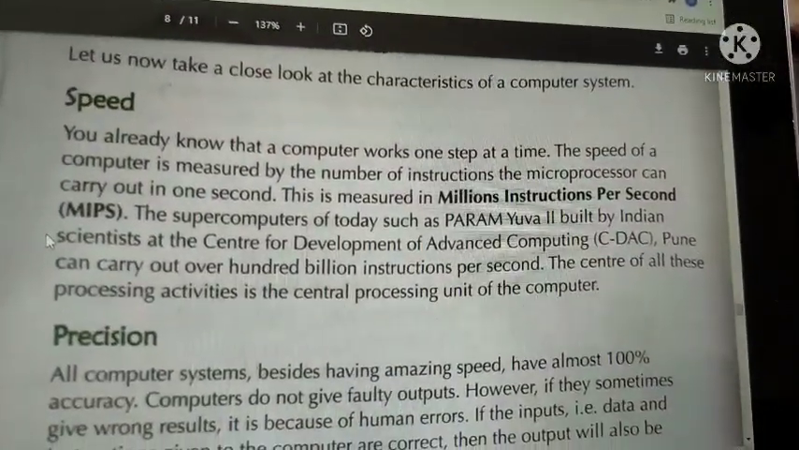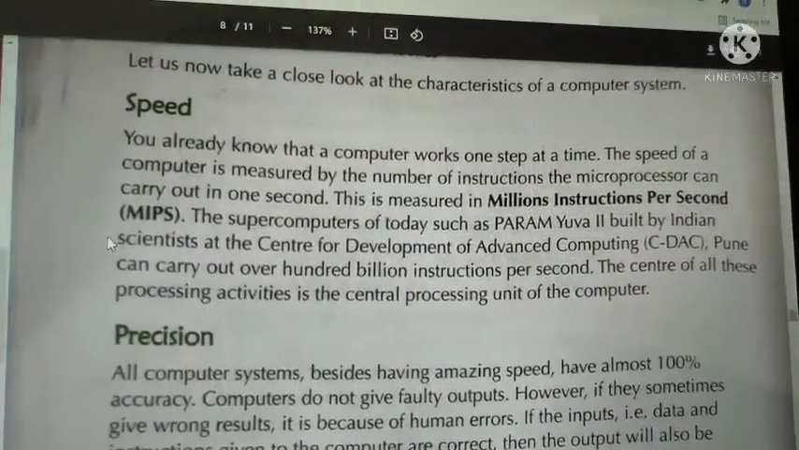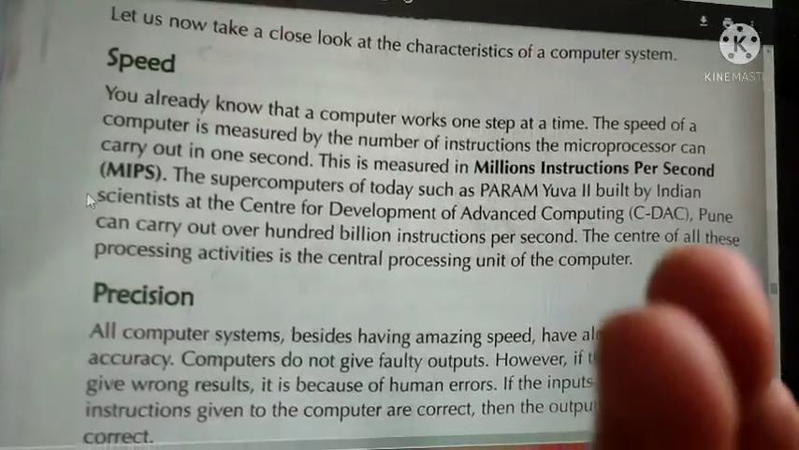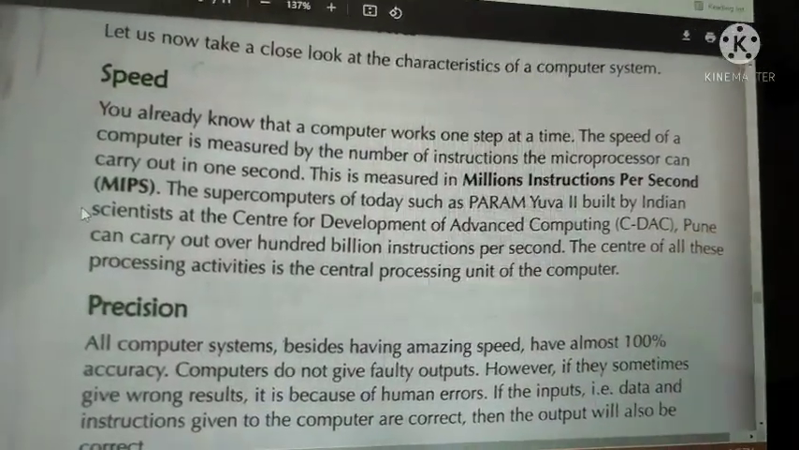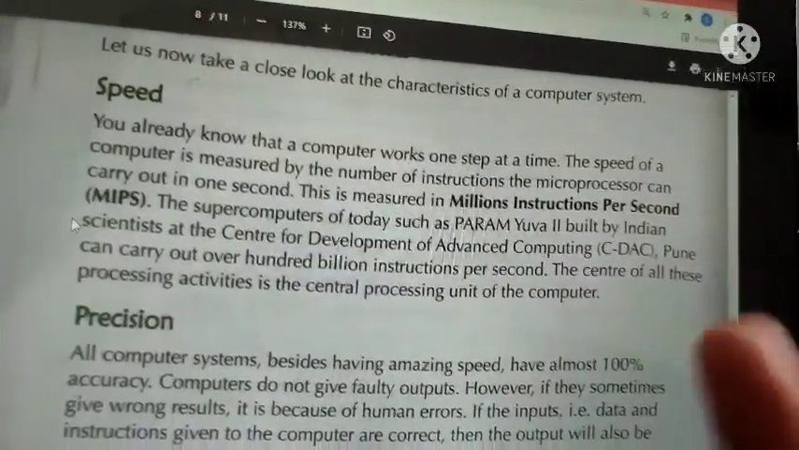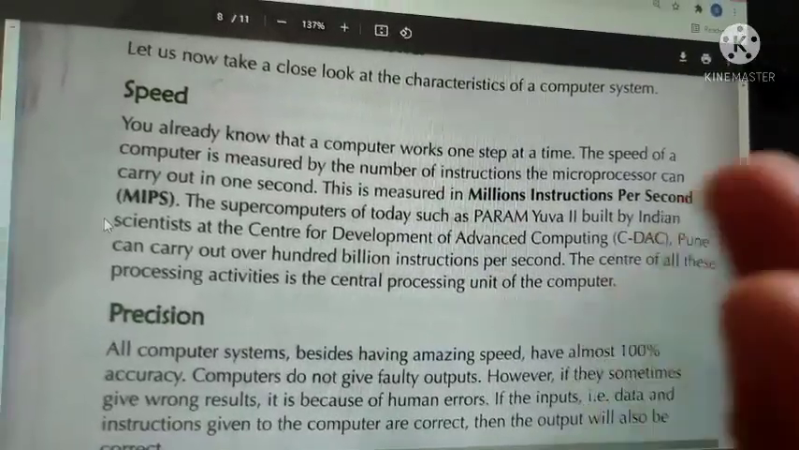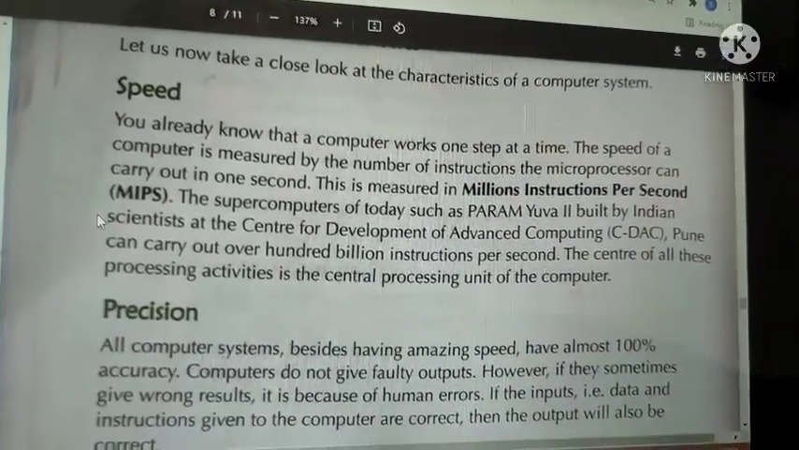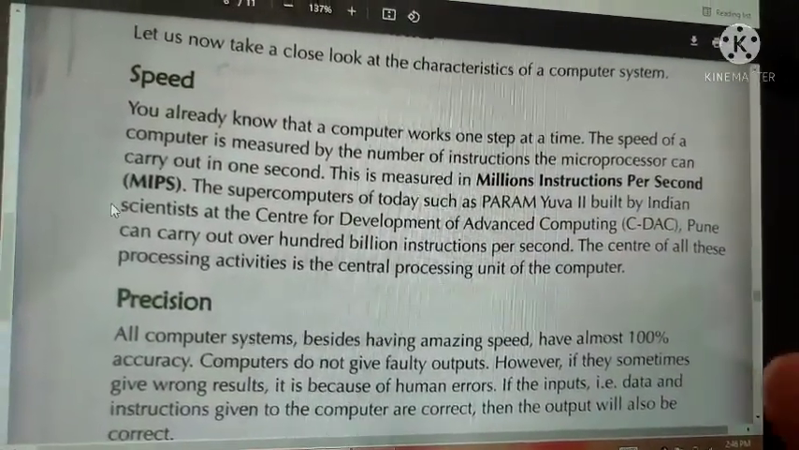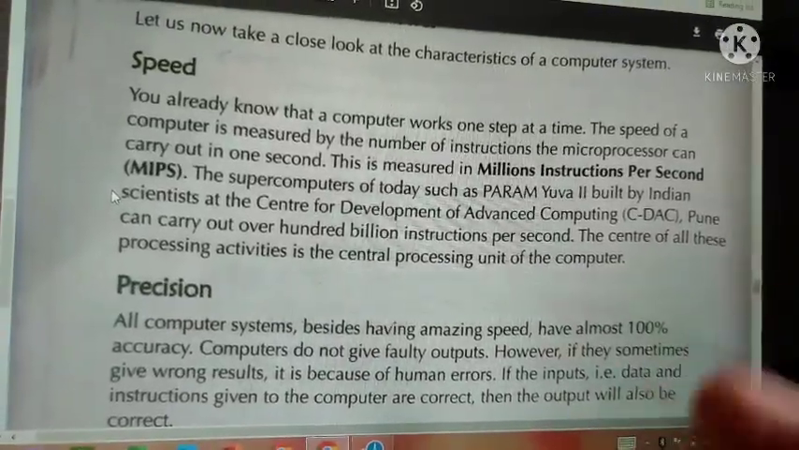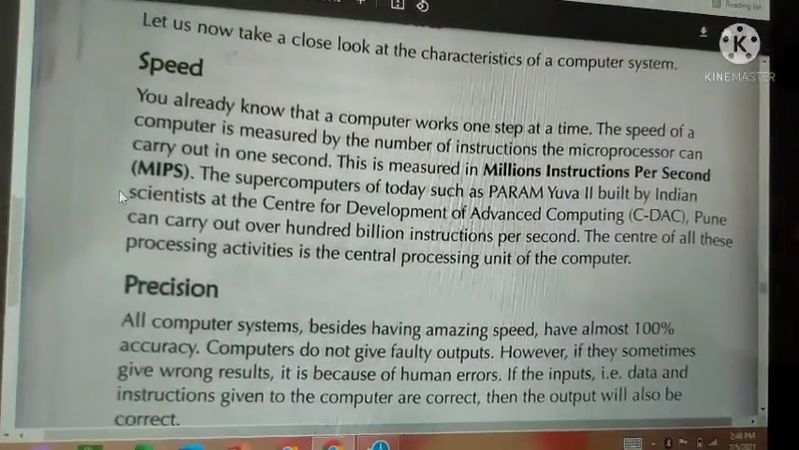As humans, we can process maybe one instruction in 1 second, at best, if we try to understand and complete it. But a computer will process millions of instructions in 1 second. That is the difference between a human and a machine.